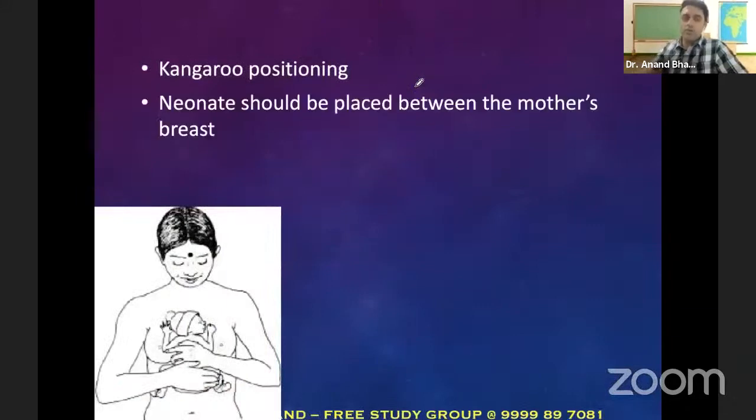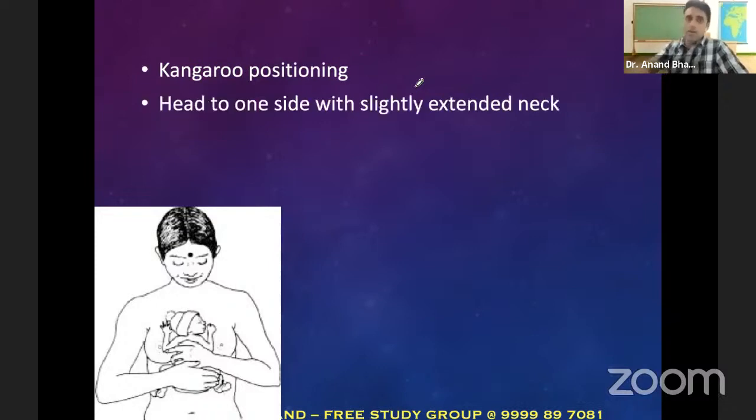Okay. And kangaroo position, I've already told you, the neonate should be placed between the mother's breast. Read it aloud, say it with me. The neonate should be placed between the mother's breast. Number one. Number two, head to one side with slightly extended neck. Okay, head to one side with slightly extended neck. Now who will tell why we do it this way?